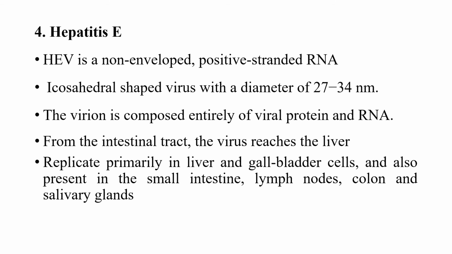So, this hepatitis E virus is a non-enveloped positive stranded RNA virus and is icosahedral in shape with a diameter of about 27 to 34 nanometers and is composed of viral protein and RNA. And in the case of the host, from the intestinal tract the virus first reaches the liver and replicates primarily in the liver and the gallbladder cells and is also present in the small intestine, lymph nodes, colon, and the salivary glands.